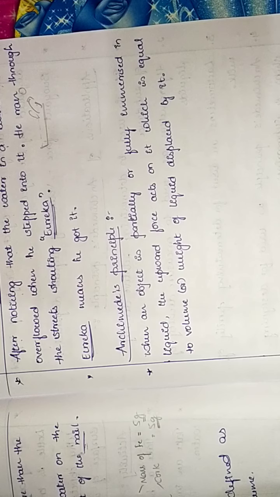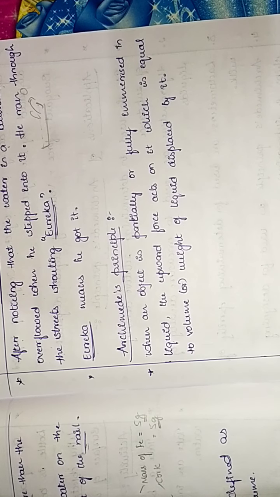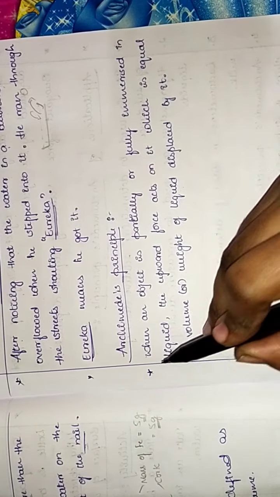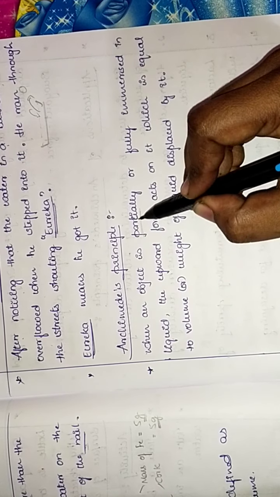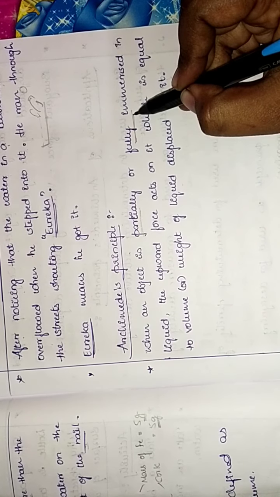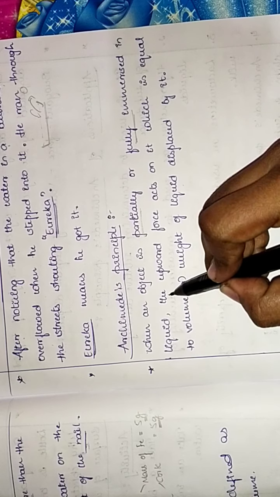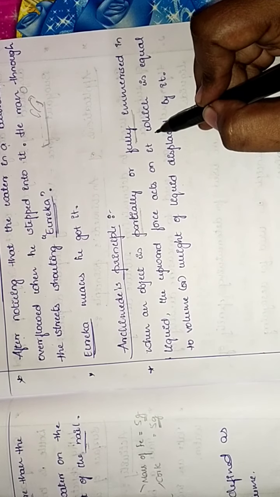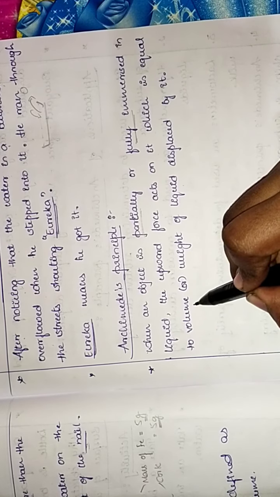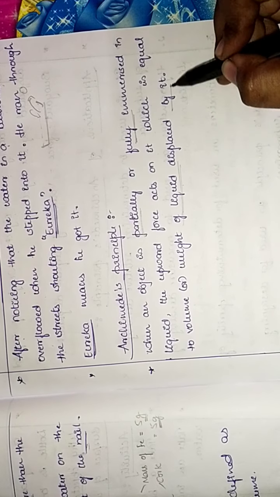Archimedes principle: when an object is partially or fully immersed in liquid, the upward force acting on it is equal to the volume or weight of the liquid displaced by it.